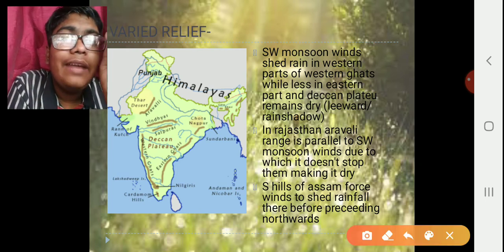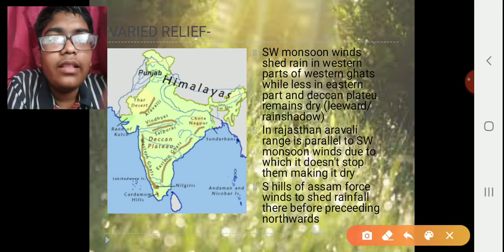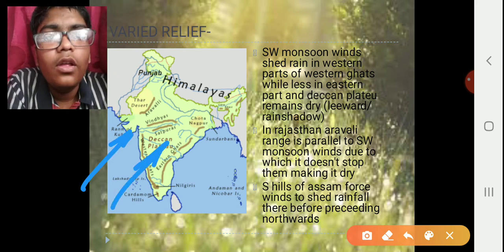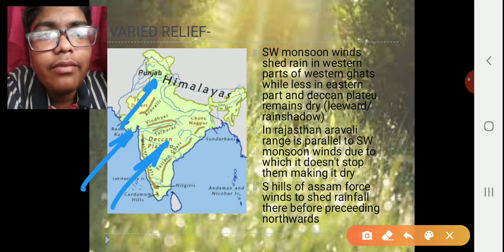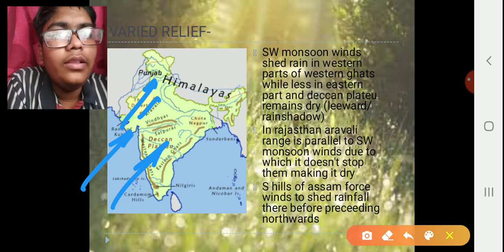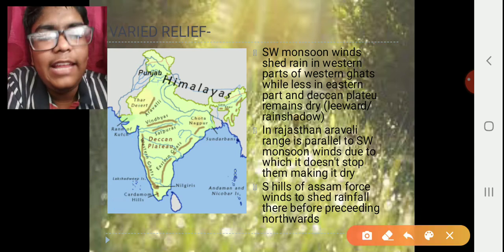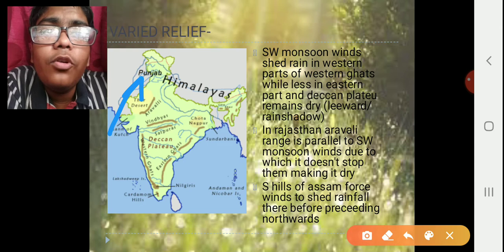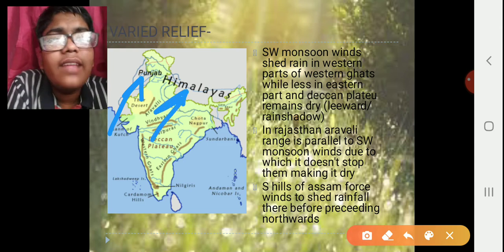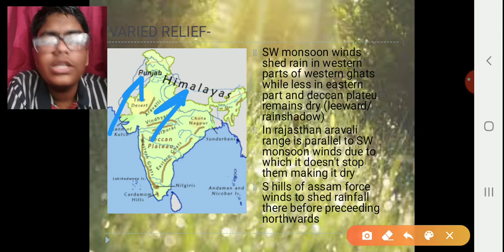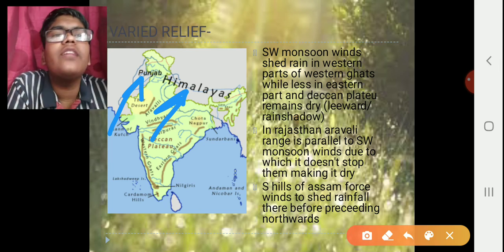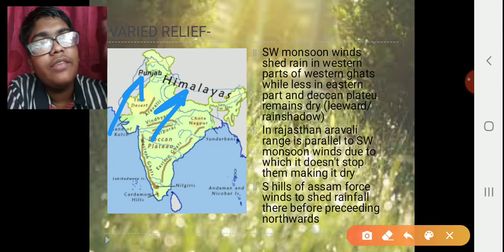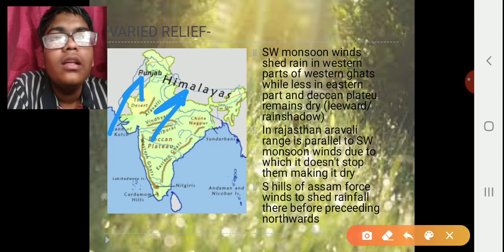Another example is Rajasthan. The winds which are there come like this. Here in Rajasthan, we have the Aravali range of mountains. Here the winds move parallel, so these winds are not obstructed by the Aravali range. Therefore, the Aravali does not have any effect. The winds go straight away like that only, and there is no rainfall in Rajasthan. That's why it has become a desert.